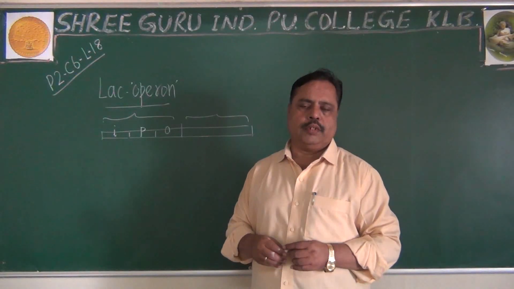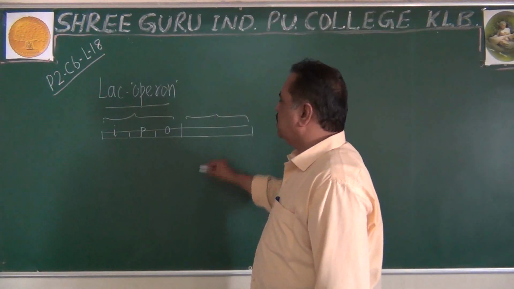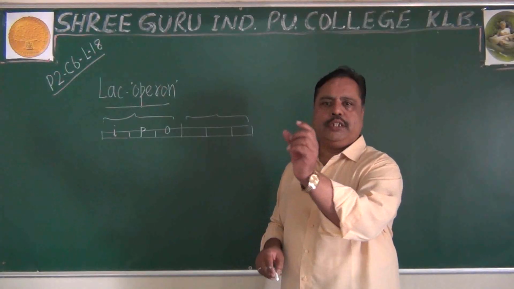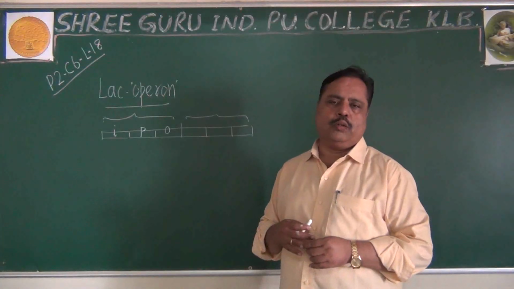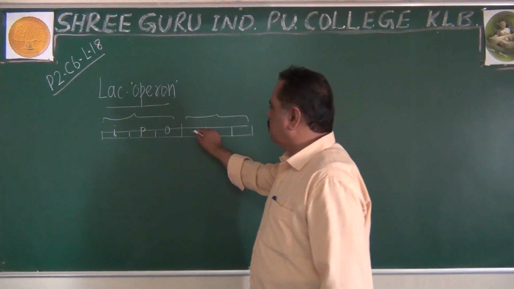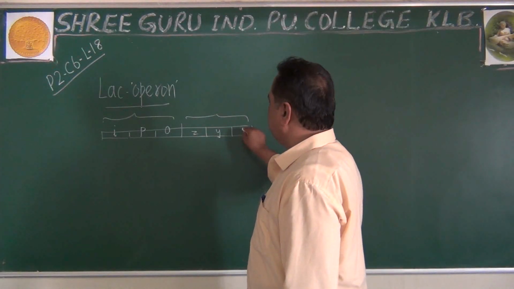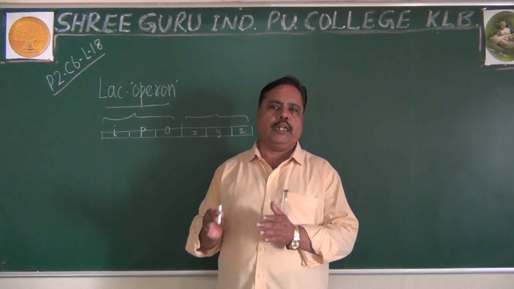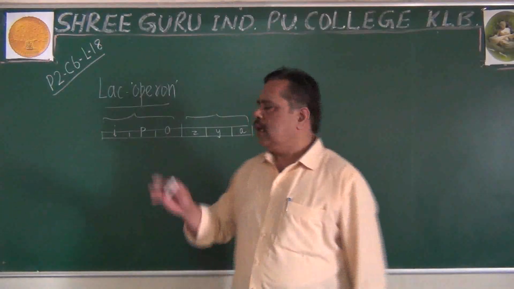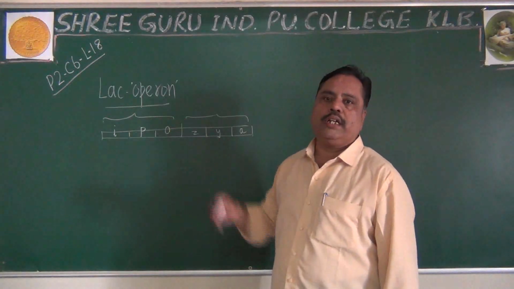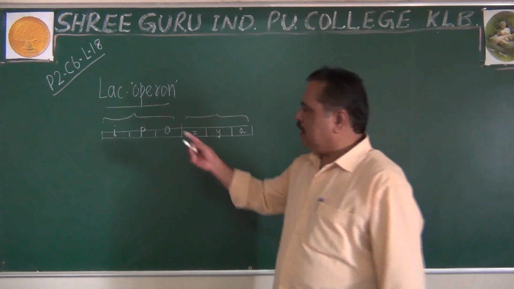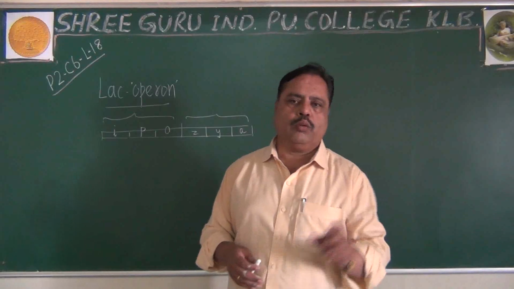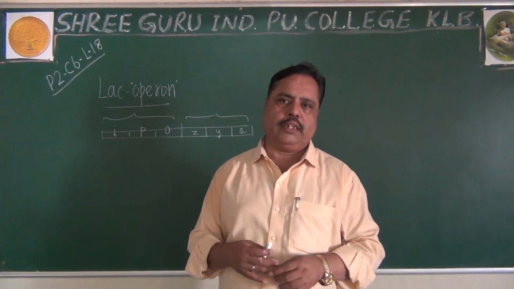Remember this point. In the structural group, three parts can be distinguished. There are three genes located in the structural group: one is known as Z, another as Y, and the third as A. Z, Y and A are structural genes. I, P and O are regulatory genes, remember. In that, I is otherwise also called the regulator gene. Regulator is different, regulatory is different.